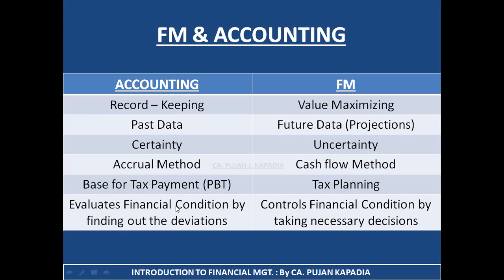And the last and the important point is accounting evaluates the financial condition by finding out the deviations. So what accounting is basically doing is evaluating the financial condition of a business by finding out the deviation, like itna hona chahiye tha aur actually performance mein ye hua hai. So I'm just finding out the deviation, so I can know how much I am actually spending more or how much I'm actually spending less. I can get that particular deviation amount.